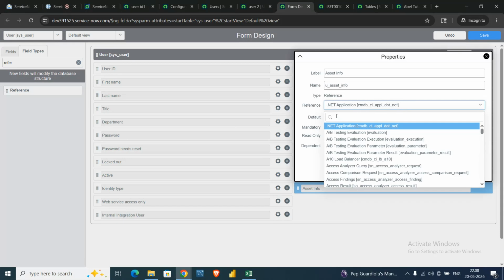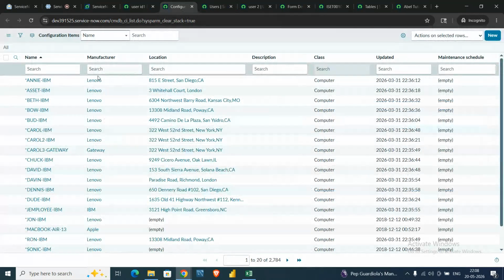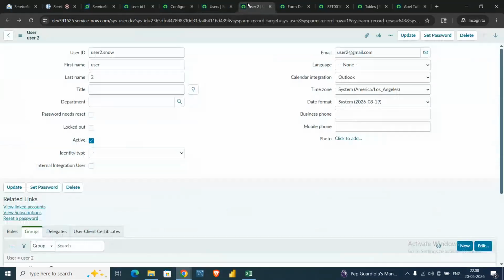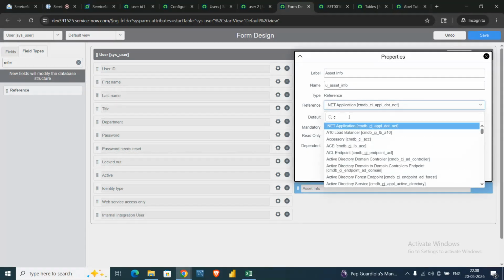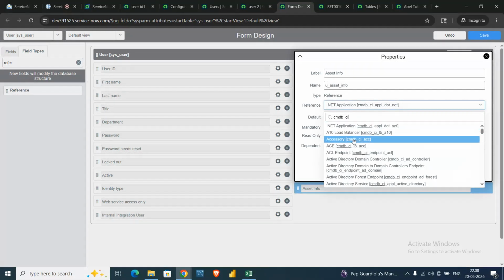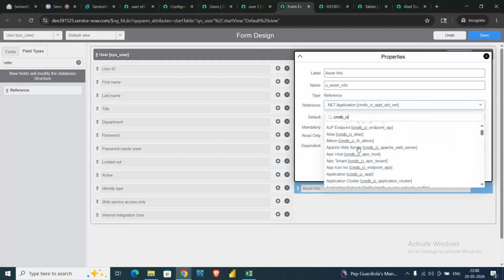We want the data of the CMDB CI table. To populate the data present in the CMDB CI table, we have to select the CMDB CI table here, cmdb_ci. Let me find the correct table name.